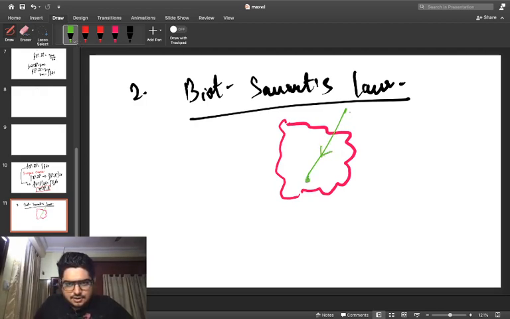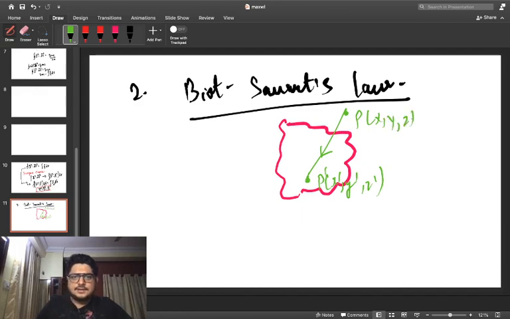And let us say these coordinates are going to be P x dash, y dash, z dash, and this point lies outside that particular surface which I have taken under consideration. So it's going to be P x, y, z.